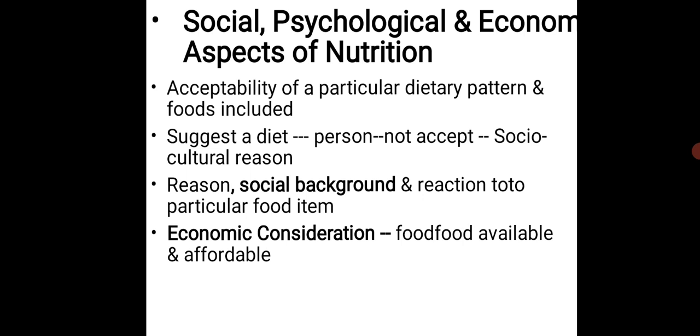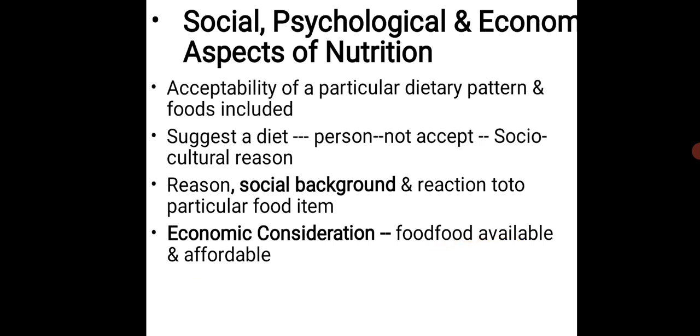Then the economic consideration: the food items may be very expensive, or not available, available in only one or two stores. How can they buy them? Or it is very expensive, even if it is present on Amazon, and they cannot afford it. So these social, physiological and economic considerations are very important for the nutrition aspect.